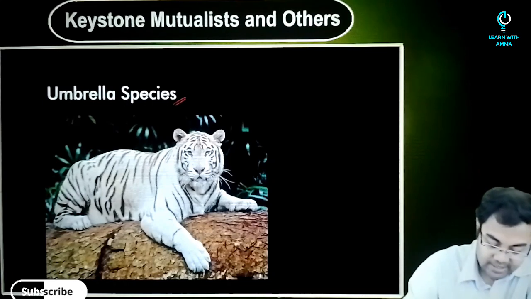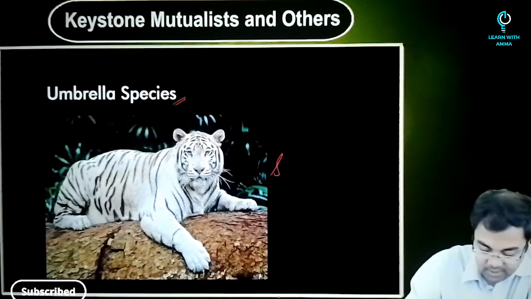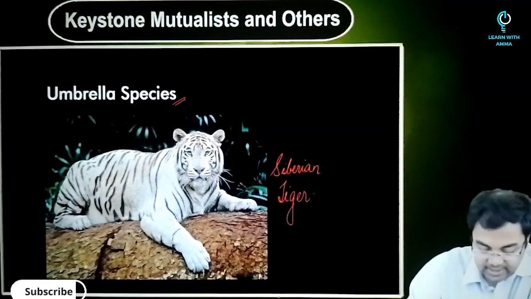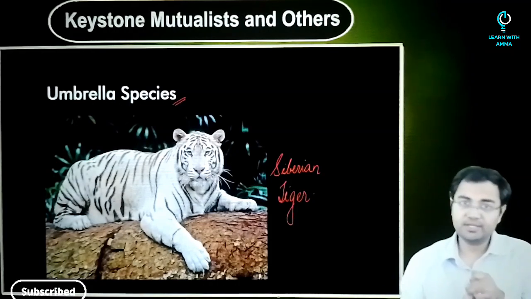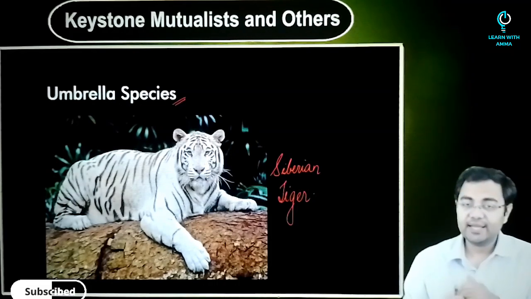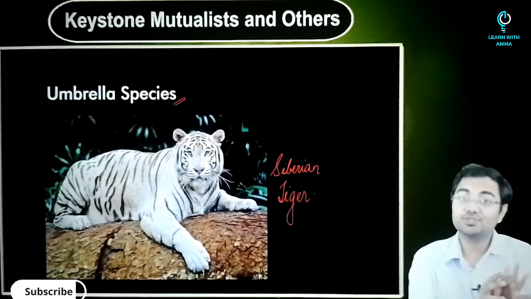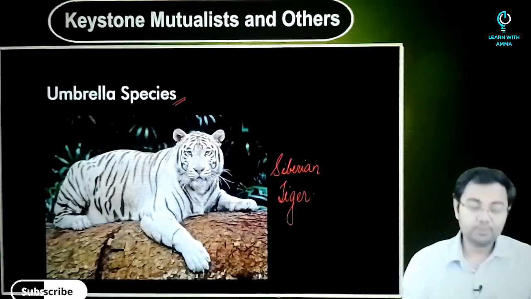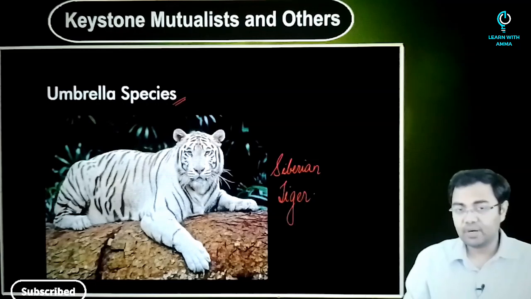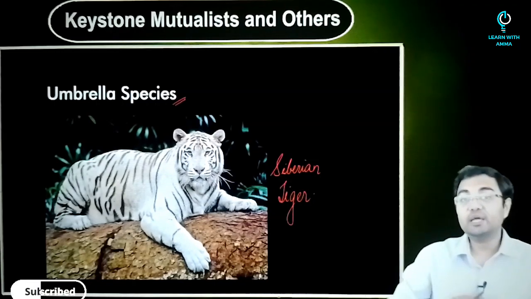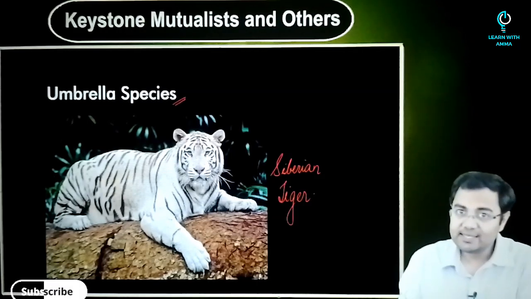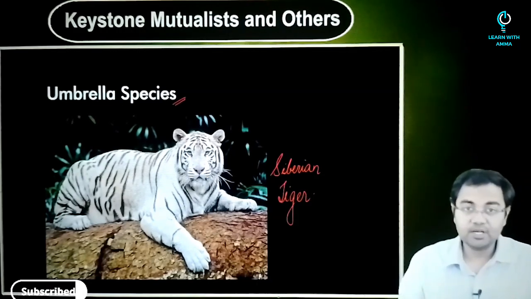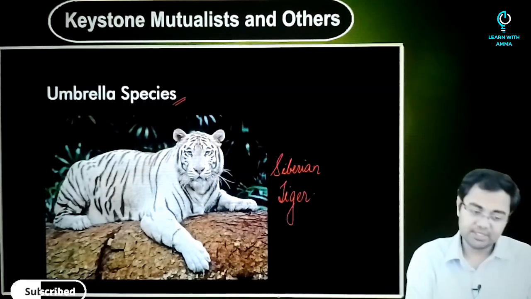Then after that, we have another concept which is umbrella species. When we talk about umbrella species, the Siberian tiger is an example which can be considered an umbrella species. There are two important things that you need to understand. One, that they give a value to the geography in which they survive. For example, Siberian tiger will be found in a certain area, and there will be a lot of attraction towards that geographical area because of the presence of these Siberian tigers. So that's why they become a huge part of the geography of a given region.